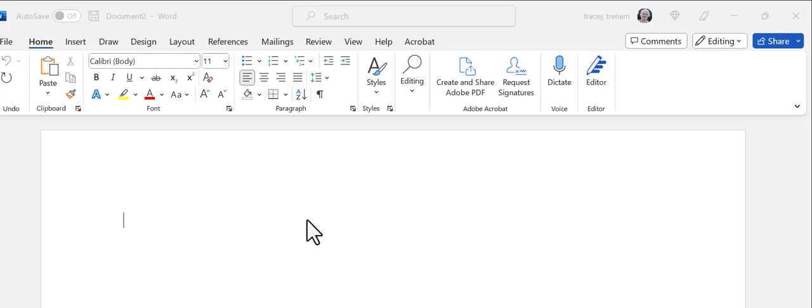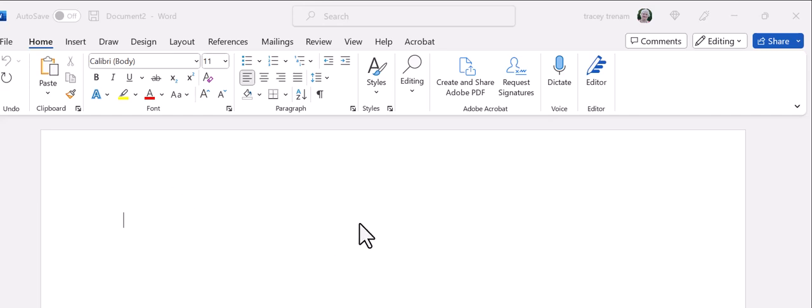Hi there. I wanted to make a real quick tutorial for some of y'all who are struggling a little bit with how to make a title page and other formatting in Chicago style. So this is just a real quick overview.